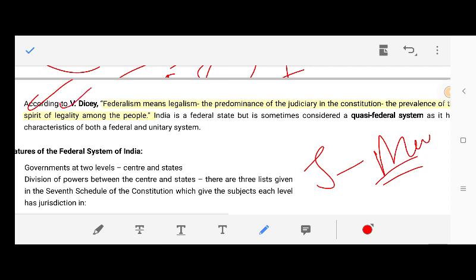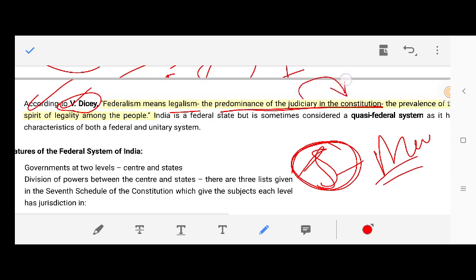As I have explained, it is division of power between central and state. The powers can be legislative, administrative, and financial powers. So federalism means legalism, the predominance of judiciary in the constitution, the prevalence of the spirit of legality among the people. Now in the words of DC, federalism means predominance of the judiciary in the constitution. So judiciary should be powerful in the constitution.